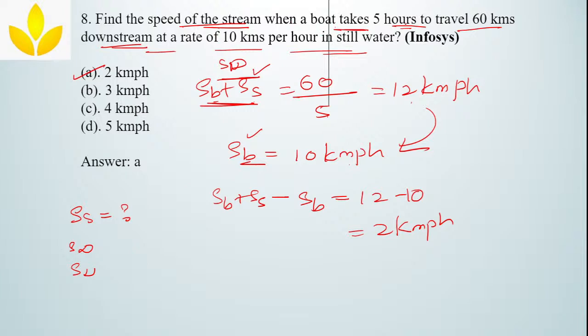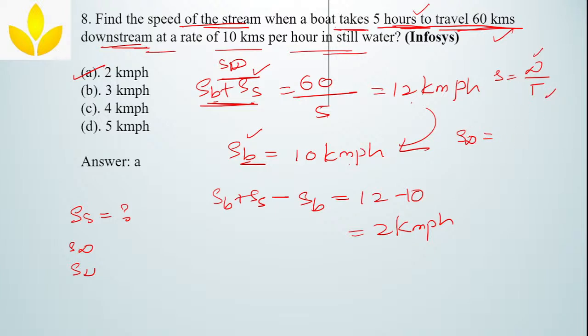When a boat takes 5 hours to travel 60 km downstream, instead of directly giving the downstream speed, they have given it in terms of distance and time. Speed you will write how? Distance divided by time, right?